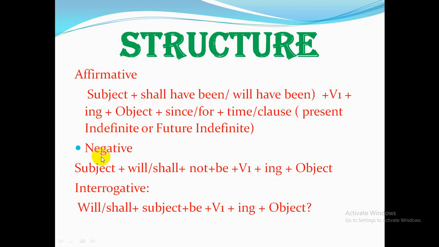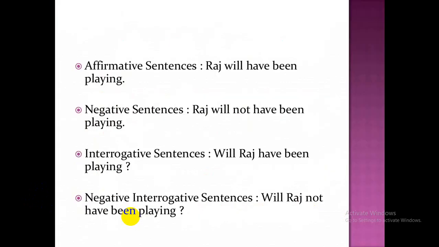Let's see the negative. In the same way: subject, then will or shall, then not, plus V1 plus ing plus object. Interrogative will be made in the same way, with will or shall in front of the subject. Now let's see the examples. In an affirmative sentence, Raj will have been playing. Listen, the work is going to be continued.